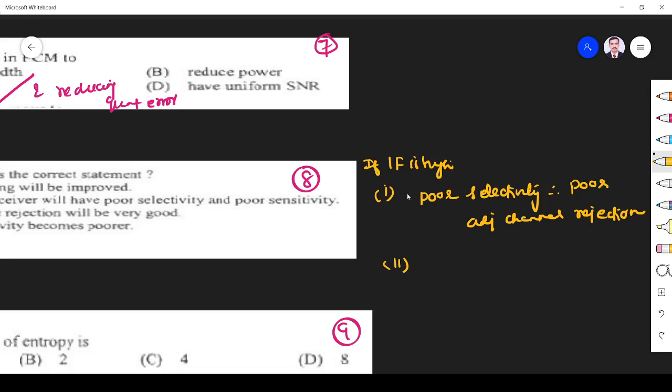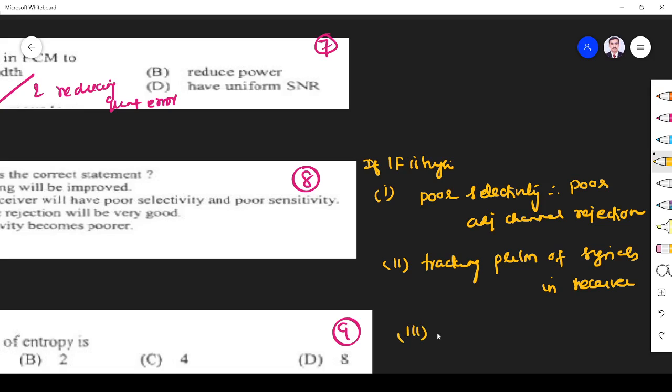Second one, a high intermediate frequency will lead to a tracking problem, right? So tracking problem of signals in the receiver. That is also another problem of high intermediate frequency.